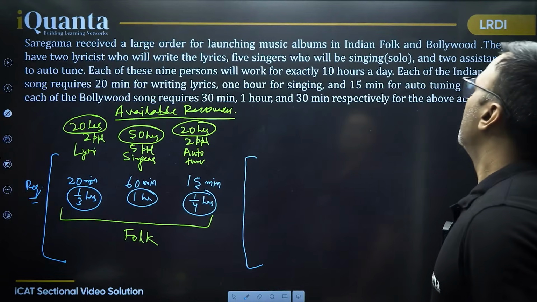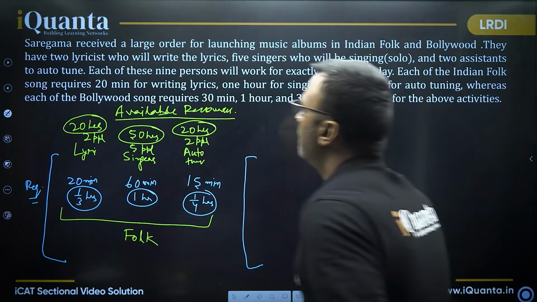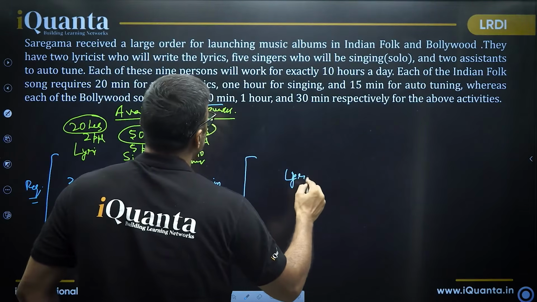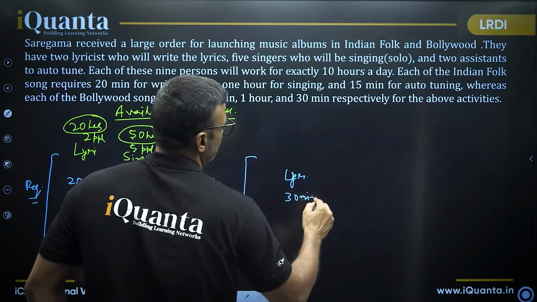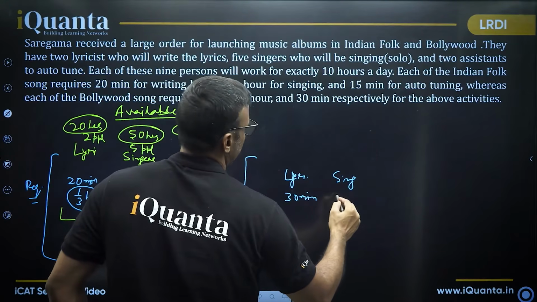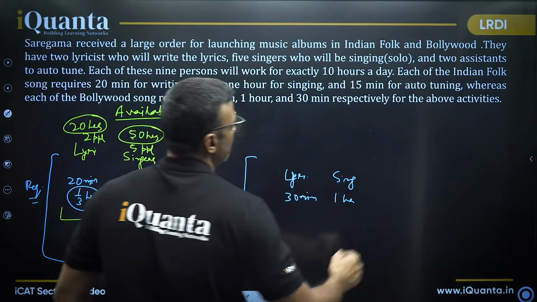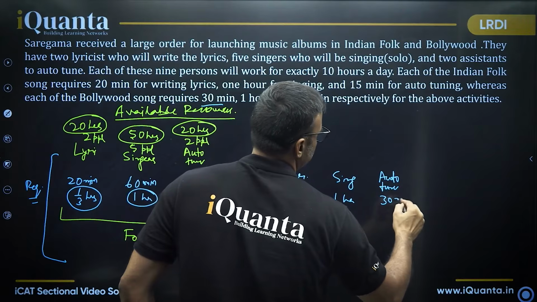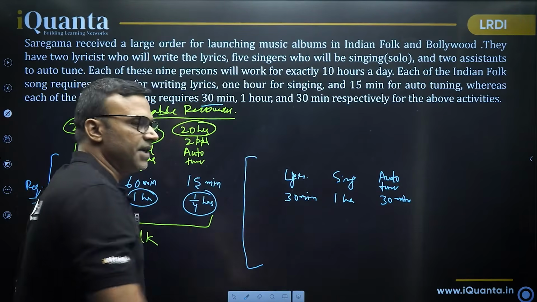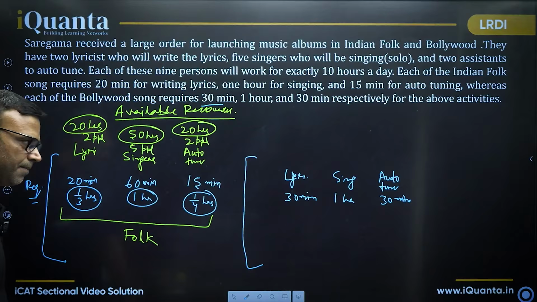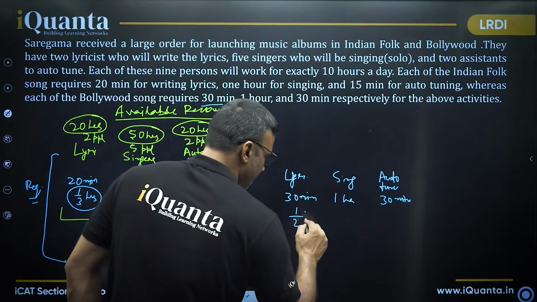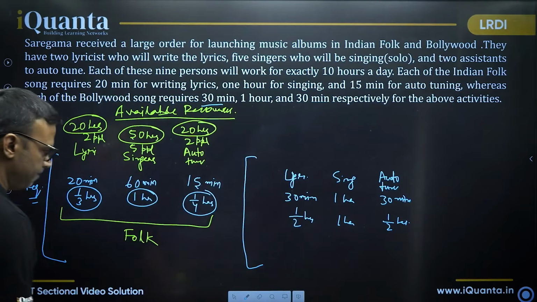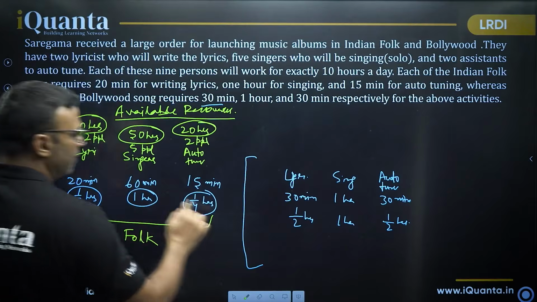And what is it? For Bollywood, it is 30 minutes. Okay. So for lyrics, it requires 30 minutes. For singing, it requires 1 hour. Very good. It's already given in 1 hour. In hours. And for auto-tune, it is 30 minutes. So what I've done is I've taken complete summary of the entire paragraph or the information given. Write this also as hours, 1/2 hours, 1 hour and 1/2 hours. Right. And this is for Bollywood.